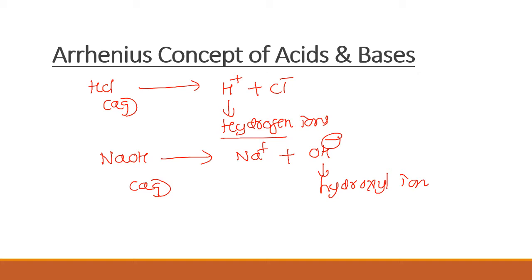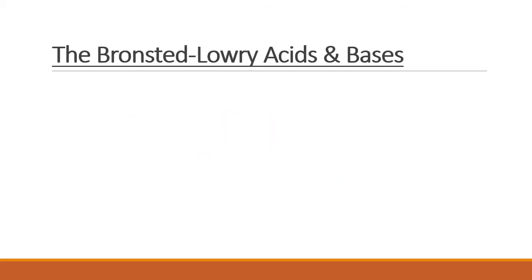Now let us discuss the second theory, that is the Bronsted-Lowry theory of acids and bases. According to the scientists Bronsted and Lowry, an acid is a substance that is capable of donating an H plus ion, or a proton.